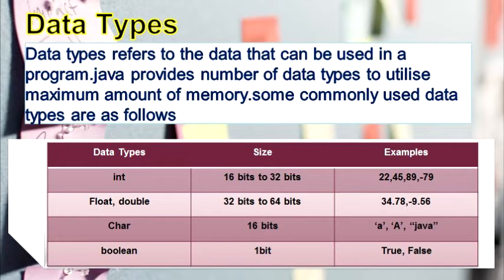Char holds 16 bits. Examples: in single quotes small letter a, and in single quotes capital letter A, and in double quotes more than one letter, which is called a string. The fourth and the last one is boolean. Boolean, the size is 1 bit. It tells you whether the condition is true or false.